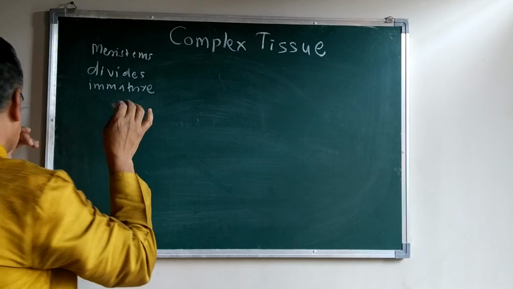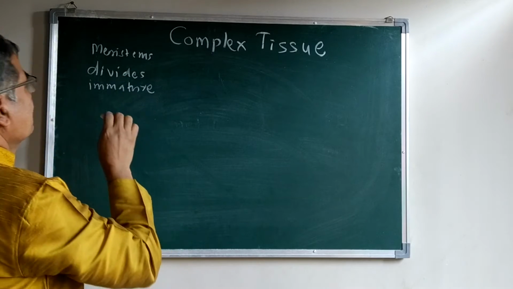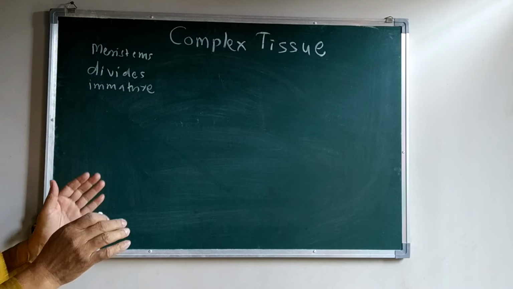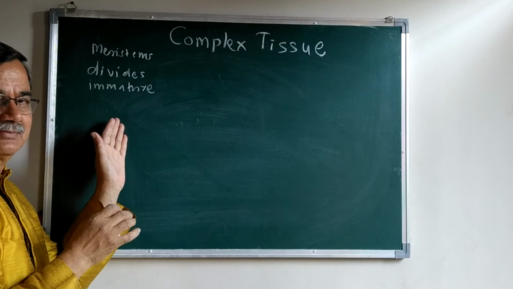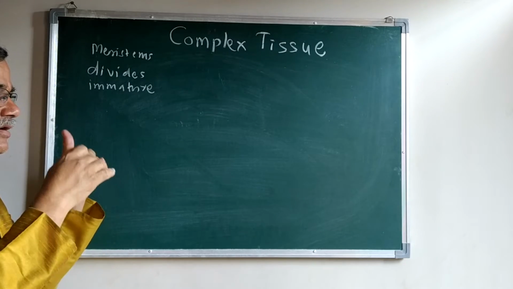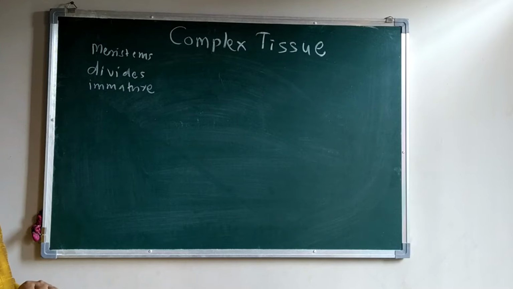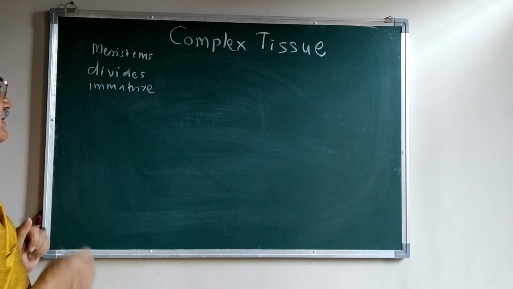Due to the divisions, the cells add new cells, and the mass of cells keeps growing at the tip regions, at the apex regions.